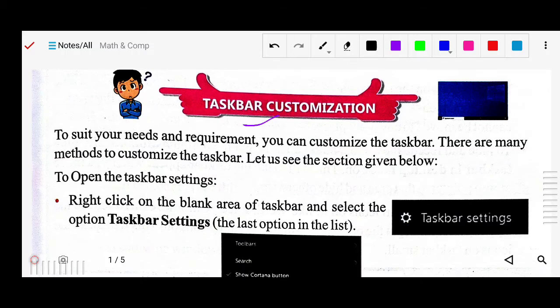Customize it as it suits you, as you want, as you prefer to use, according to your convenience. According to that you can customize your taskbar. Okay, so first right click on the blank area of the taskbar. It means in the strip that is here, where is the blank place? At the blank place you simply right click with the help of the mouse and select the option taskbar settings. This taskbar setting you have to select.